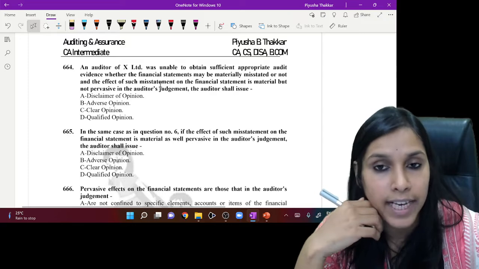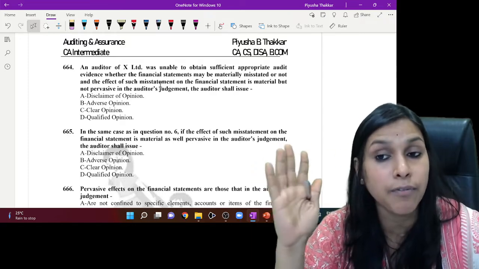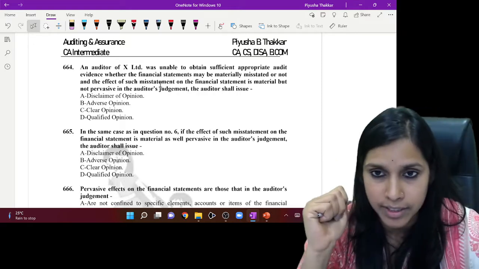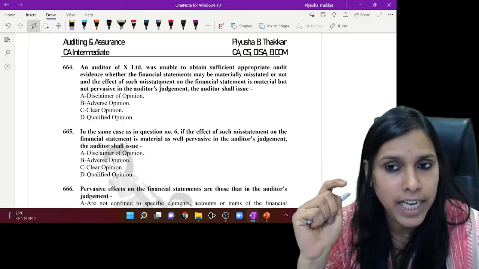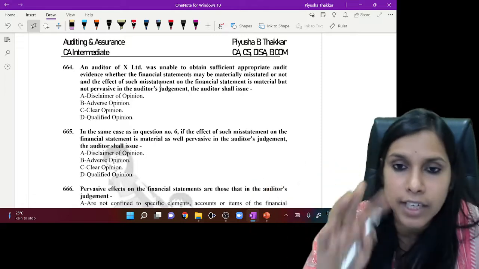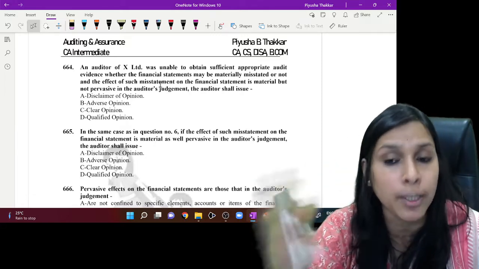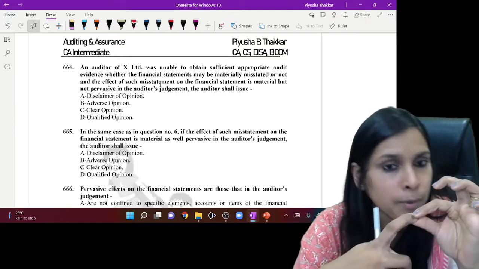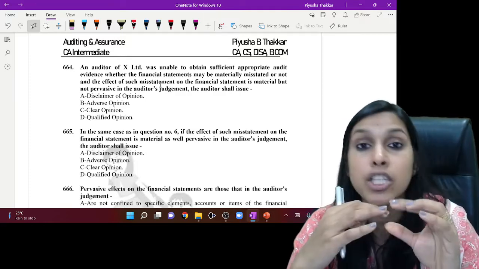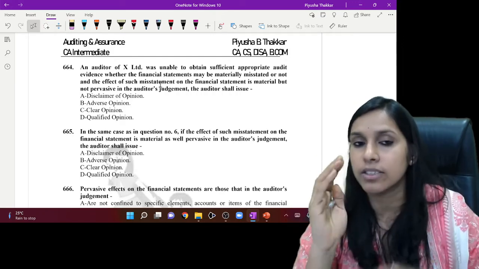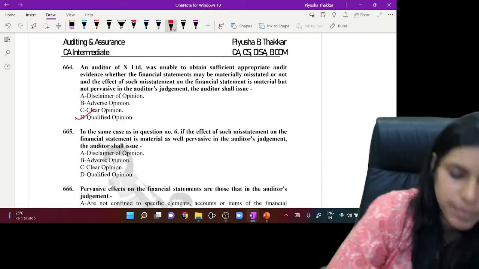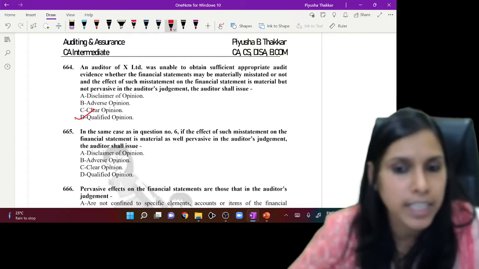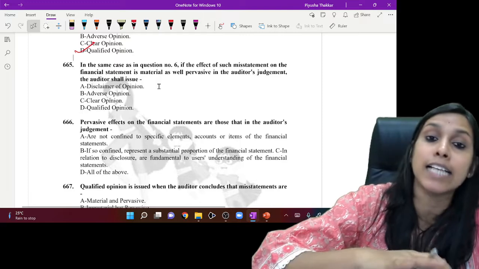An auditor of X Limited was unable to obtain sufficient appropriate audit evidence. So here there is inability to obtain audit evidence. Whether the financial statements may be materially misstated or the effect on the financial statements is material but not pervasive. It is material, not pervasive, right? So this is a perfect combination for issuing a qualified opinion.